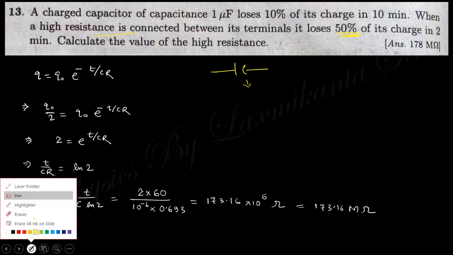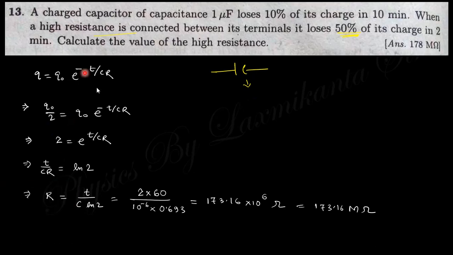That's why we put Q0 by 2. During the discharge of a capacitor, the charge at time t equals Q0 e to the minus t by CR. Now this charge loses 50%, so the remaining is 50%. That means Q equals Q0 by 2.